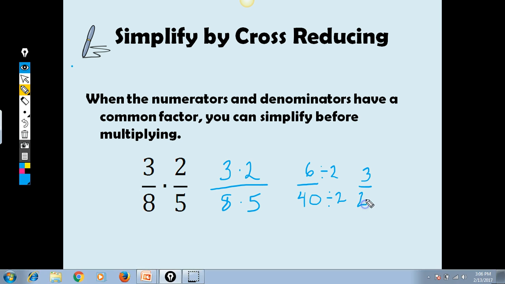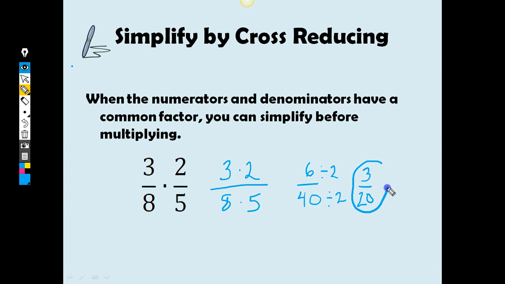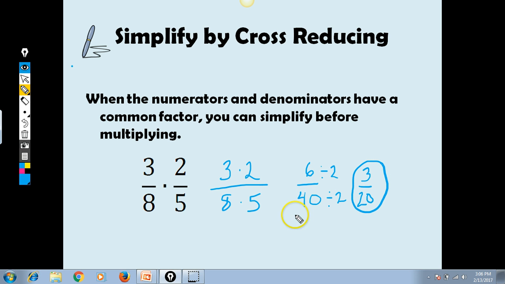But I'm going to show you the shortcut, and I know a lot of you guys like shortcuts. And you don't have to do this kind of division at the end to simplify. What we can do instead, and I'm going to go ahead and write that down if you need to. Pause real quick and write that down if you need to, because I'm going to erase it and I'm going to show you what I mean by cross reduce.